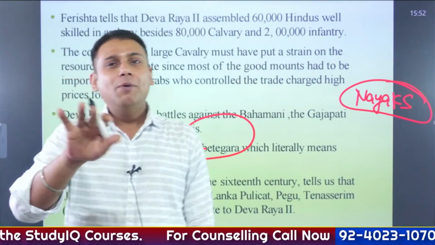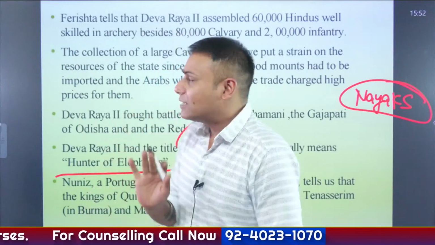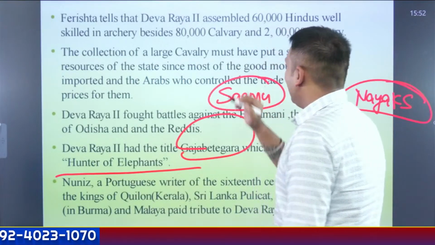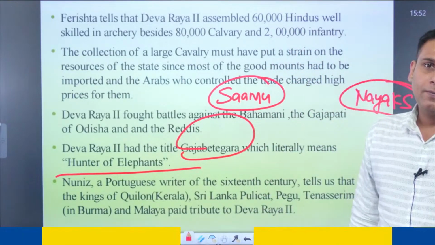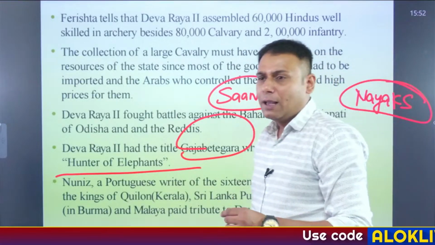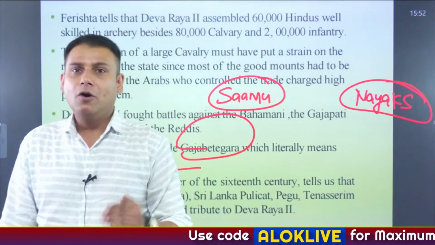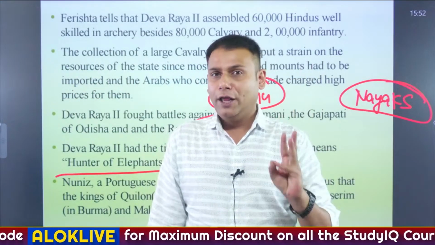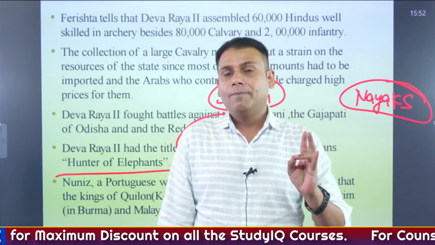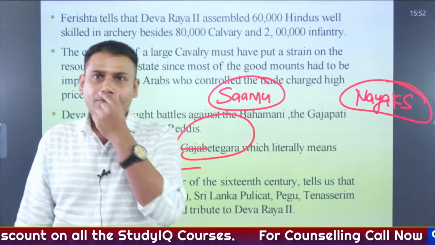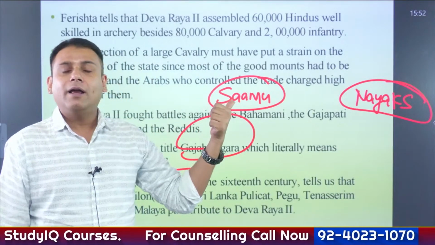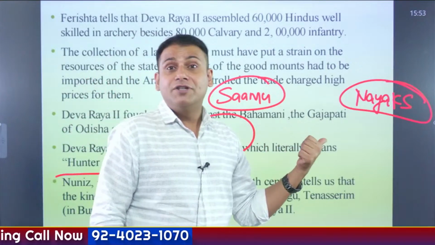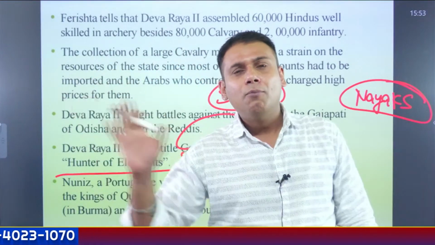Like I've told you about Samu. And this Samu, also referred to as a martial art, finds mention in very few books. Whenever I make the notes of history for giving you the PDF, I try to refer to different sources. Particularly, I refer to IGNOU, V.D. Mahajan, Poonam Dalal Dahiya. And this concept, I did not find it anywhere. Surprisingly, I was reading one of the articles on Vijayanagar, so I came across Samu.